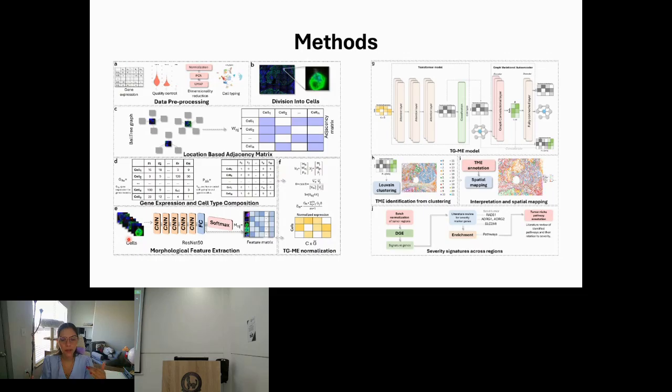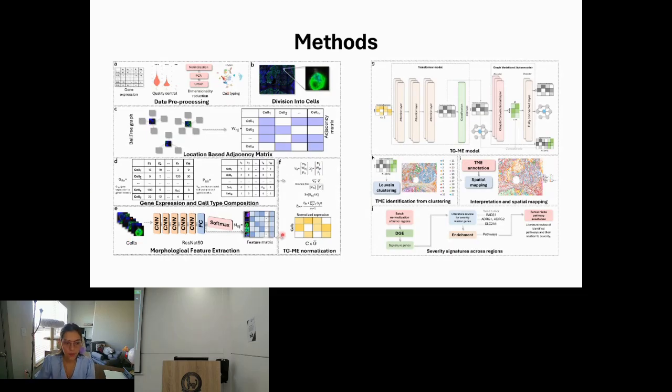So we're going to use ResNet50 to extract features of these images, and these are going to tell us a little bit more about the morphology, like the size of the image, the size of the cell, even the type of the cell, because these images are stained with different markers. And they're going to give us a little bit more information about the cells.